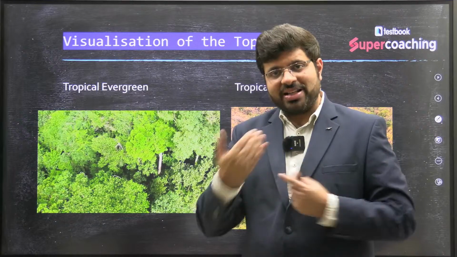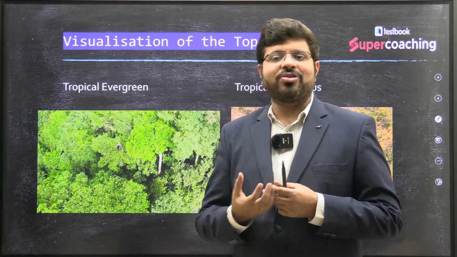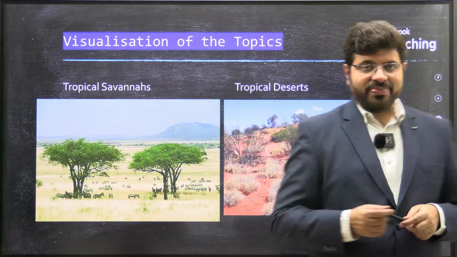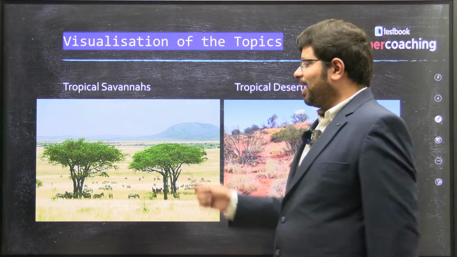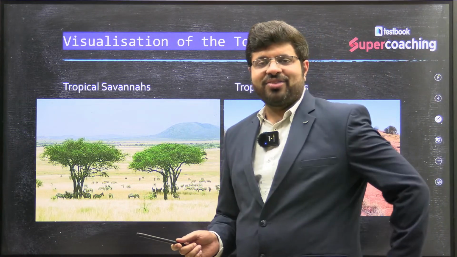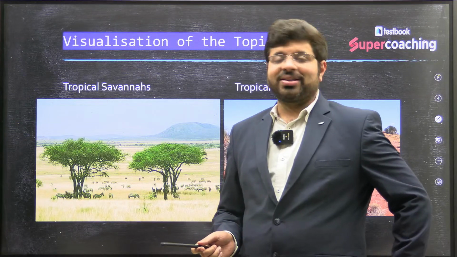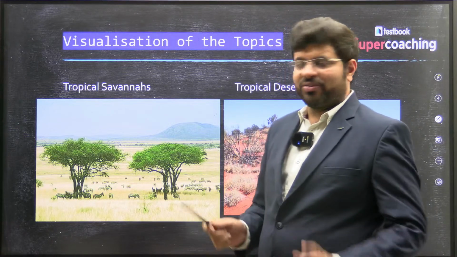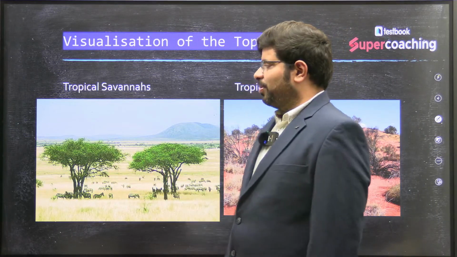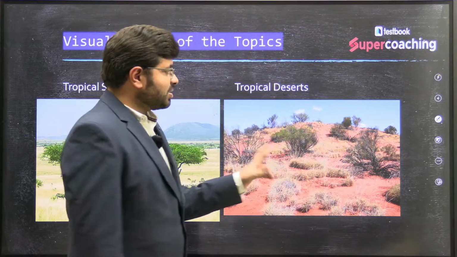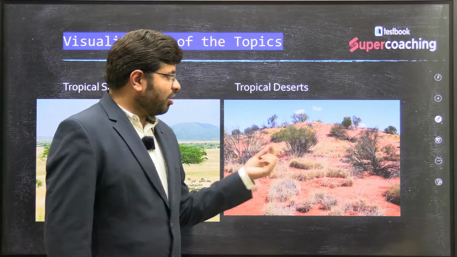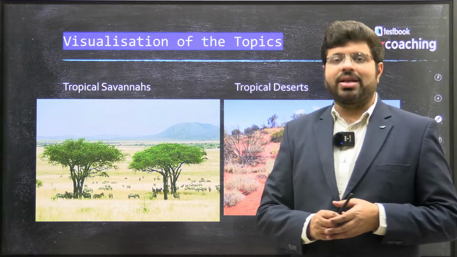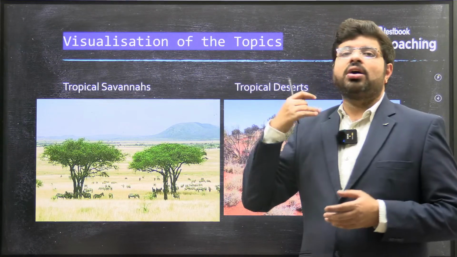Now, this kind of understanding and correlation, if you get it, climate would be under our grip, geography would be under our command. That is what my approach is. Similarly, the moment I see the Lion King movie, if you remember the names, Simba, Mufasa, Scar, the first thing I get to know is about this landscape. Then, this is the tropical deserts with a lack of vegetation. So this is the approach I will be following in the class, where I will be trying to explain. That is what you mean by visualization of the topics.